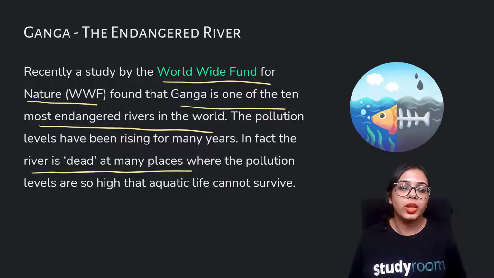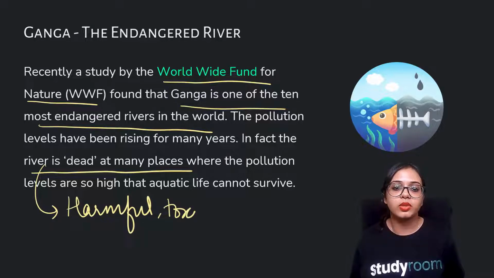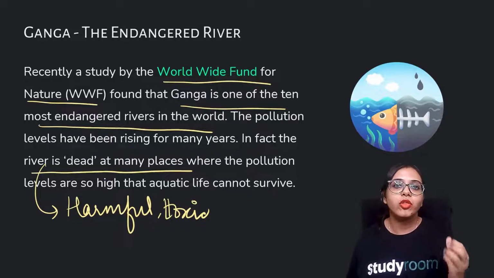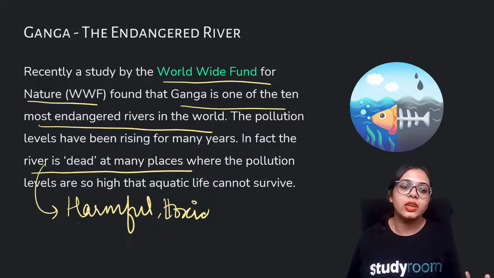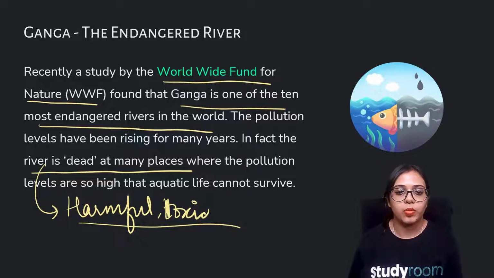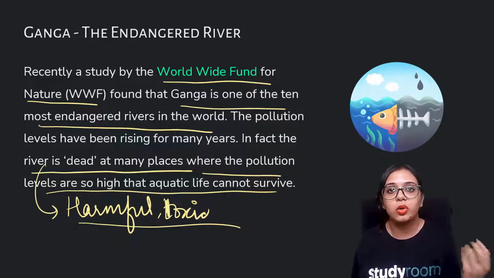What I mean is that the river is filled with so many harmful, toxic pollutants that whatever life form it was sustaining, aquatic plants and aquatic animals, died because of the increase in these toxic pollutants and chemicals. The pollution levels are so high that aquatic life could not survive.